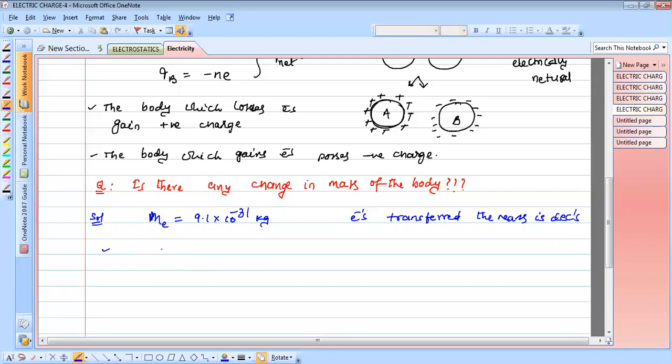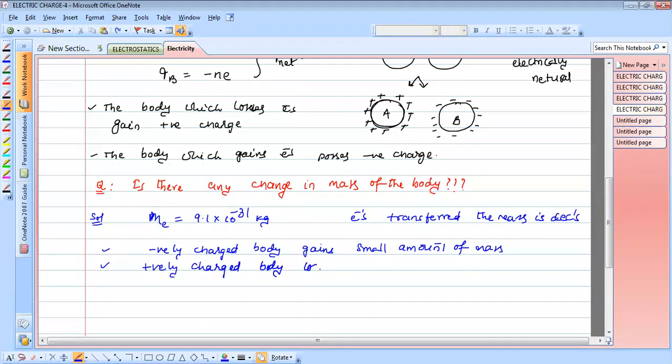Very clear, the negatively charged body has more electrons, and the positively charged body has fewer electrons. So the negatively charged body gains a very small amount of mass, and the positively charged body loses a small amount of mass.